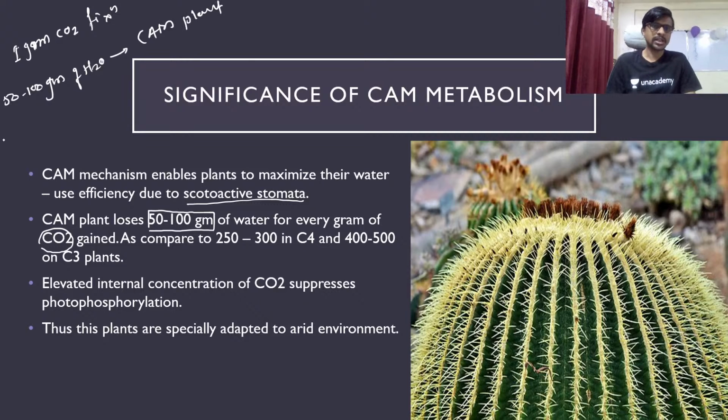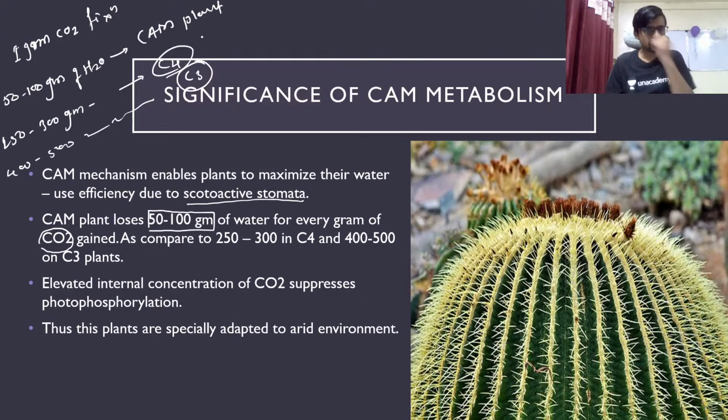Okay, and 250 to 300 gram in C4 and 400 to 500 in C3. If you see the efficiency, the water use efficiency is very high in a CAM pathway as compared to the C3 and the C4. C3 and the C4 require a very large amount of water for the carbon dioxide fixation.